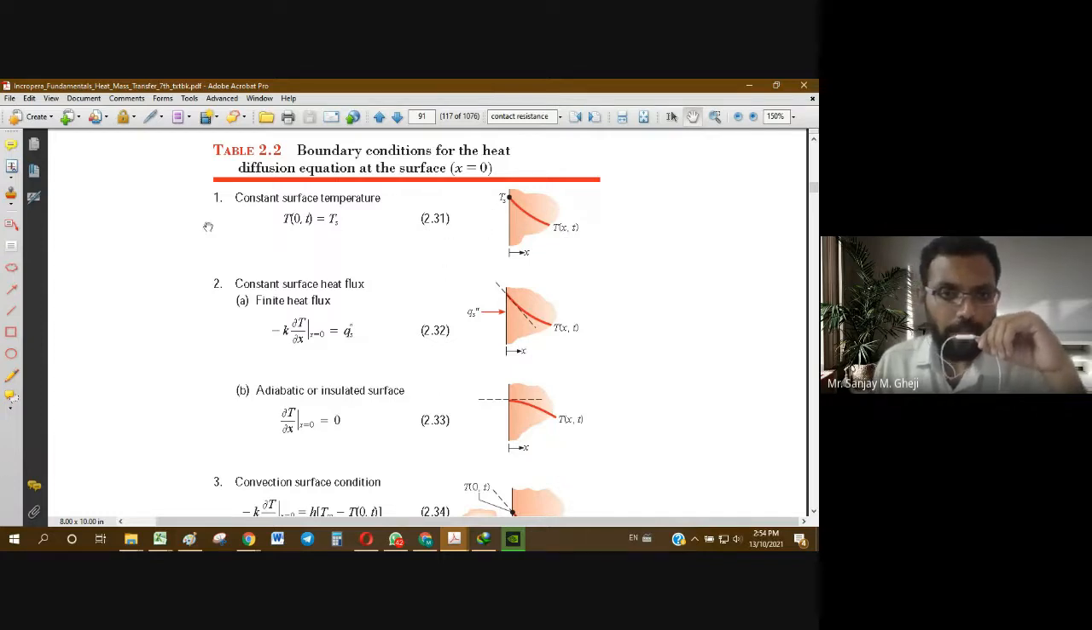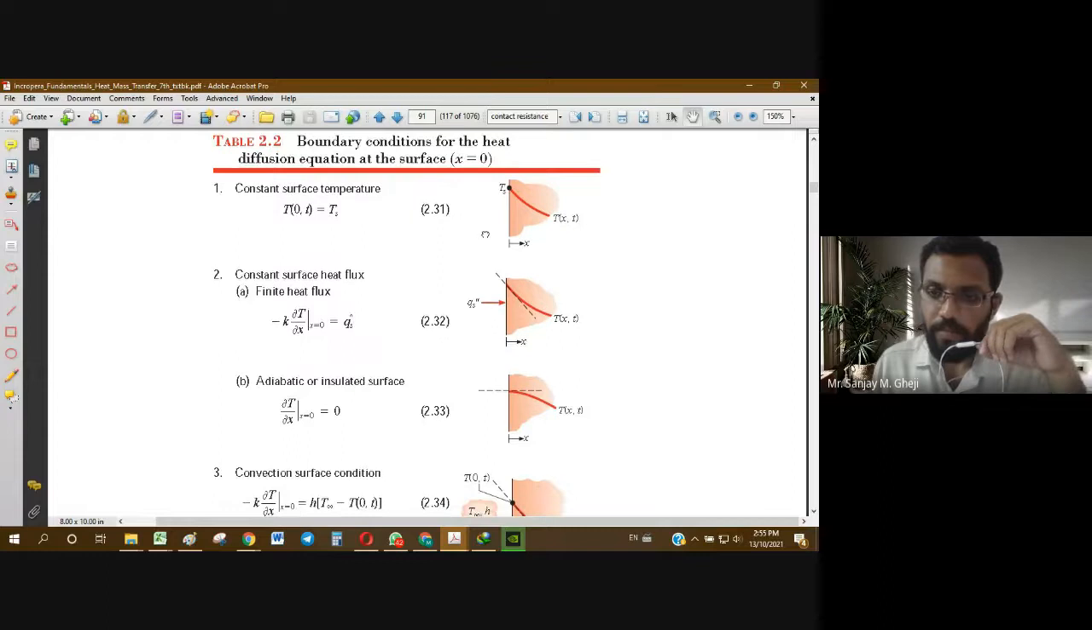Okay, so the first condition is the constant temperature boundary condition, or prescribed boundary condition. Let us say there is some surface and its temperature is known, or prescribed, as Ts. This is the first type of boundary condition. So constant wall surface temperature is one type of boundary condition.